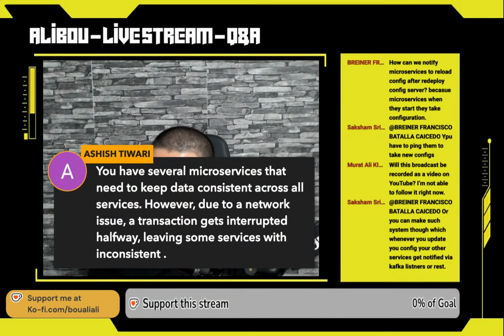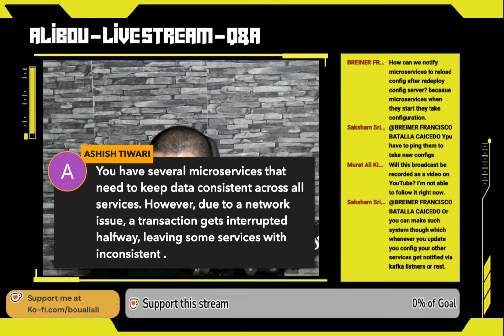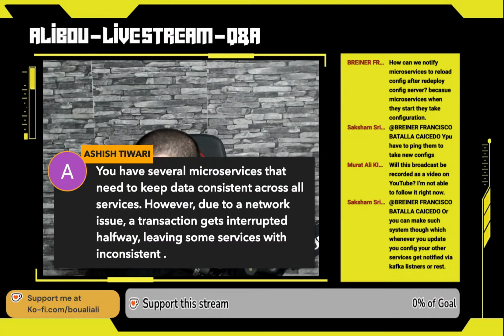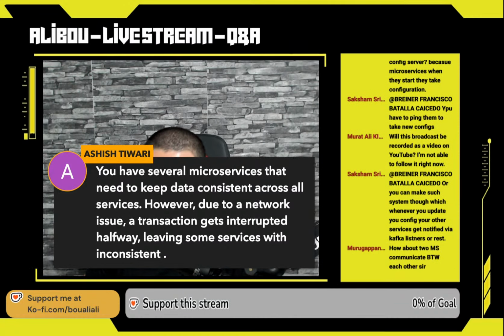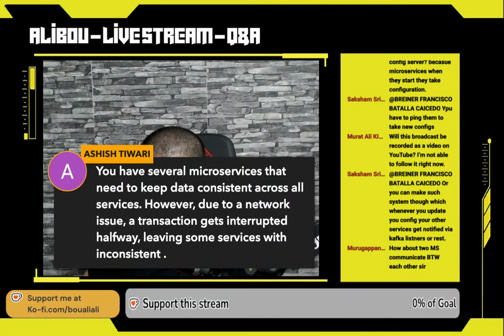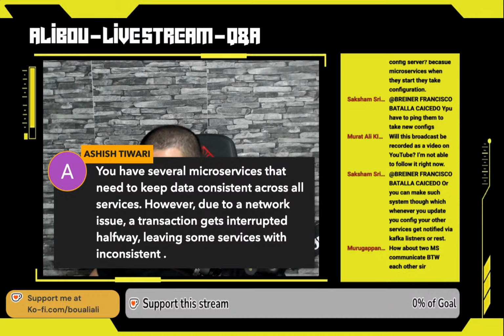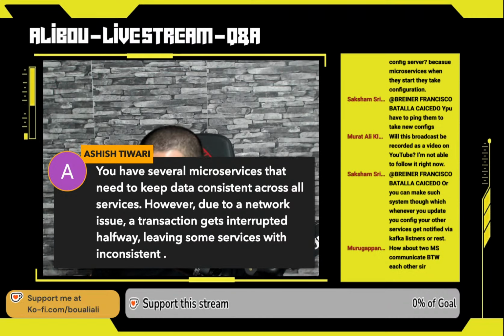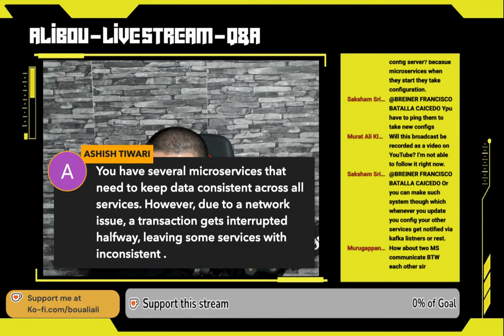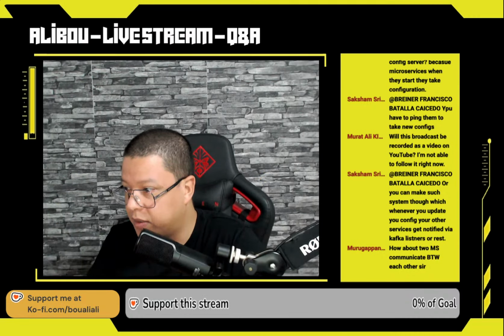You have several microservices that need to keep data consistent across all services. However, due to a network issue, a transaction gets interrupted halfway, leaving some services with inconsistent data. This is a really good question, and this is another pattern that I will explain just after explaining the communication between microservices. So don't worry, guys, I will answer all your questions and explain everything.